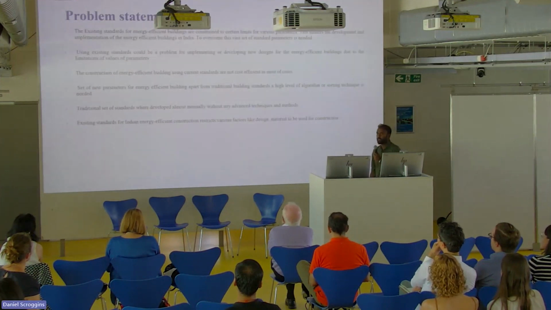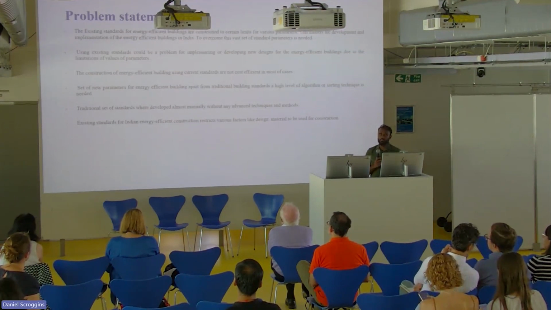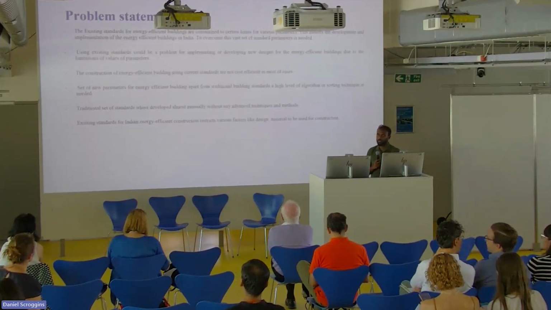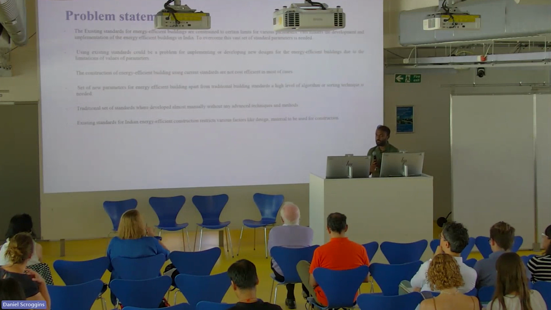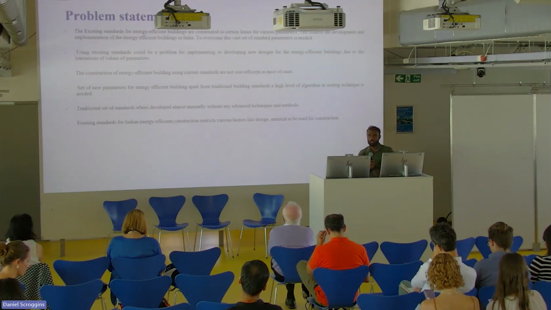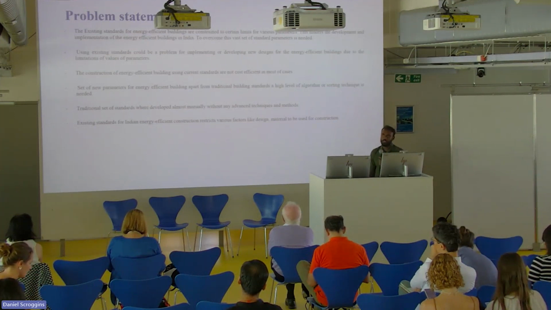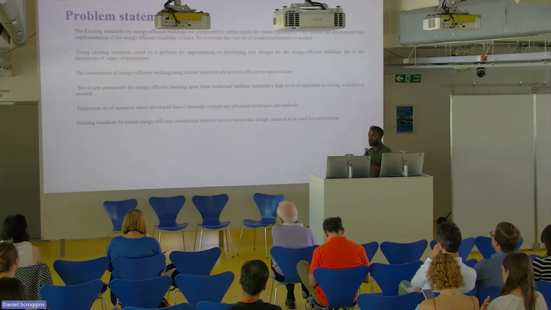So the problem statement which I worked on to develop my thesis is that the existing standards in India support only a limited number of climatic conditions for building net zero energy efficient buildings in India. For example, GRIHA only supports hot and humid climates as the standards for constructing a hot and humid climate zero energy building. So it doesn't have any standards for constructing a zero energy building in Kashmir, which is a cold state, and some kind of dry state like Rajasthan.